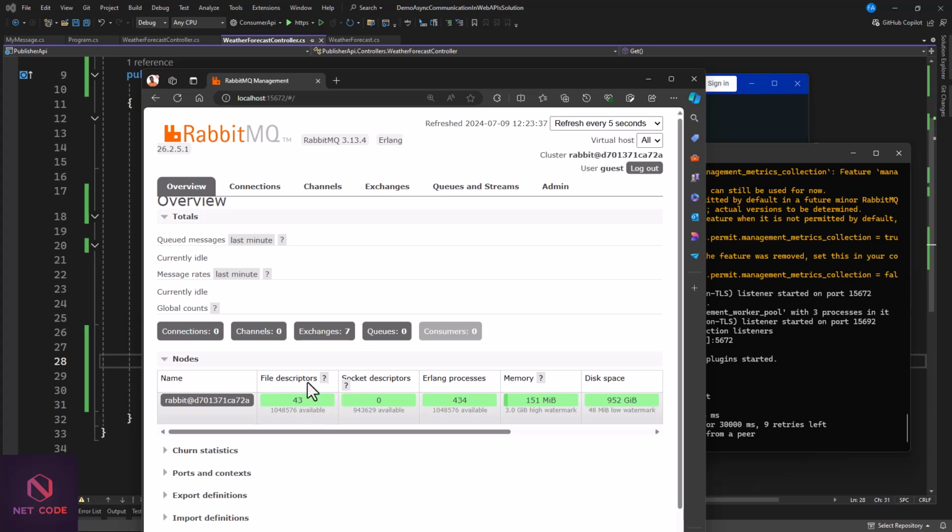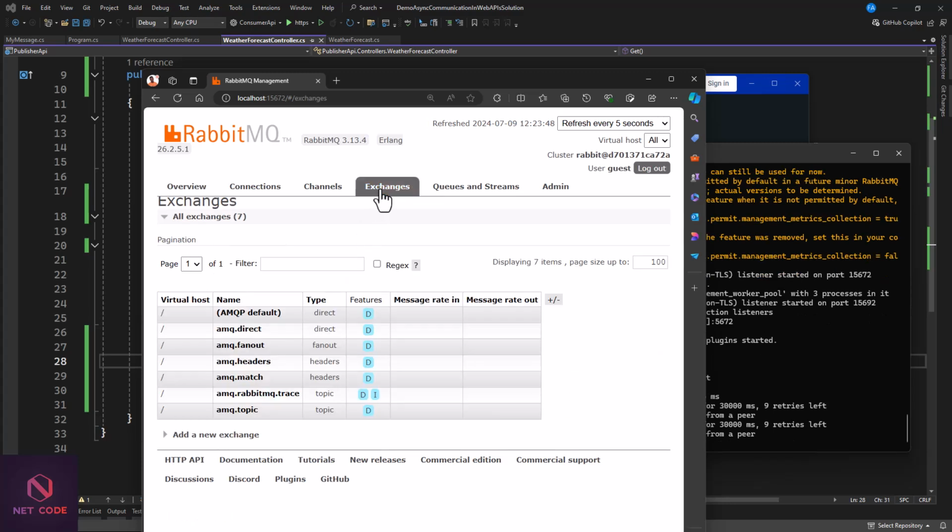Great. So currently, when you have a look here, since I started this already, I have maybe 7 exchanges in here. But maybe yours, you're going to have nothing in here. So currently, you have the same thing as I'm having. These are the default stuff that we have in here. Now that we have this, it means our RabbitMQ server is running, and it is ready to listen to all messages that we're going to broadcast from our publisher.